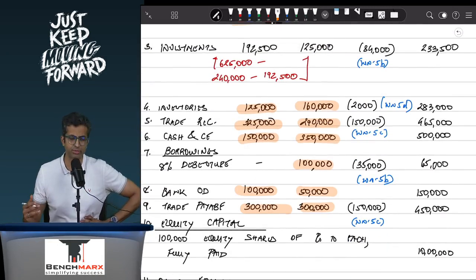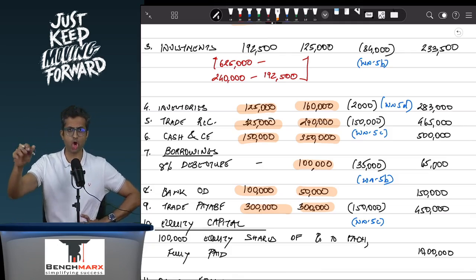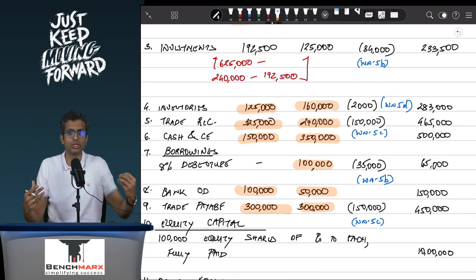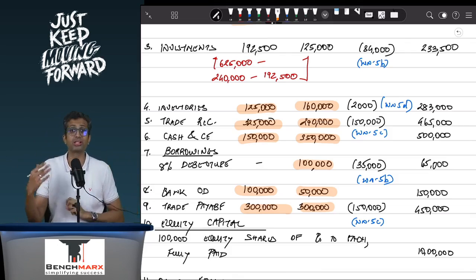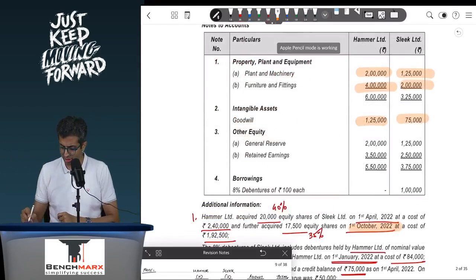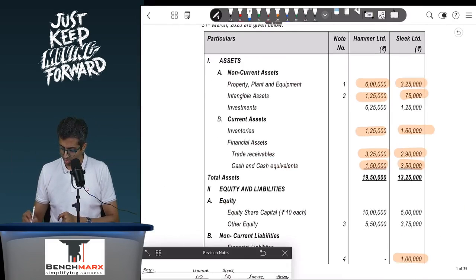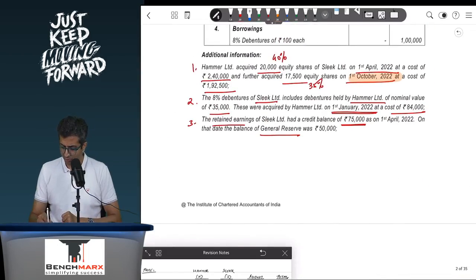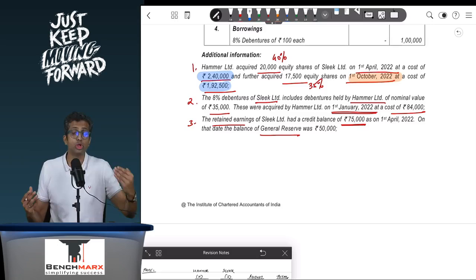Now when we look at investments, investments in the books of Hammer would include investment in equity shares of Sleek. Now these investment in equity shares is like purchase consideration that you must have paid, which will go into the goodwill workings, and hence you will not consolidate them, rather you will eliminate it. And hence when you find the investment, your total investment comes to be, let us say, 6 lakh 25. Now out of this 6 lakh 25, we can say that probably 2,40,000 and 1,92,500. That is around 4,32,500 is your investment at cost.